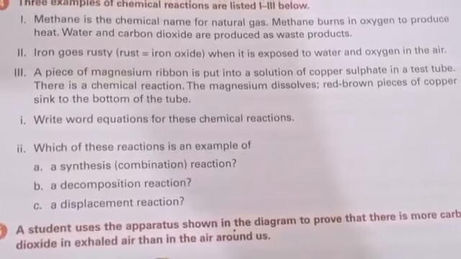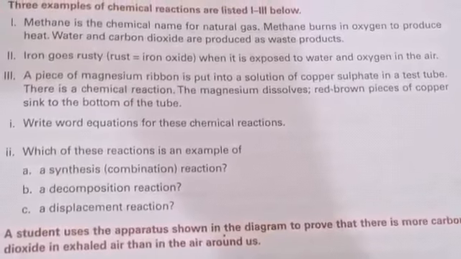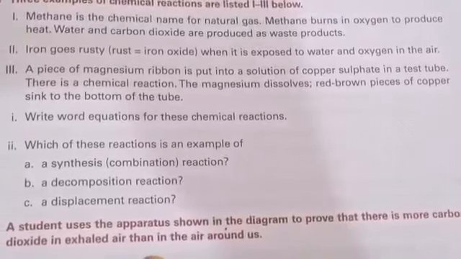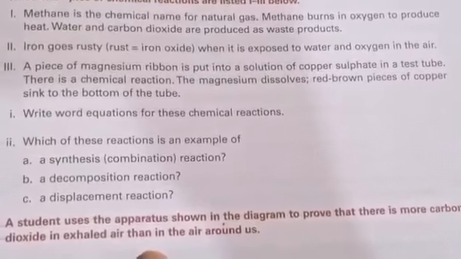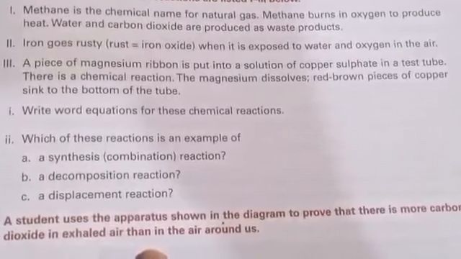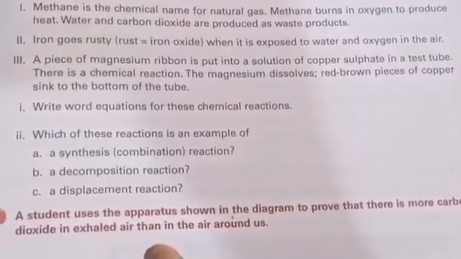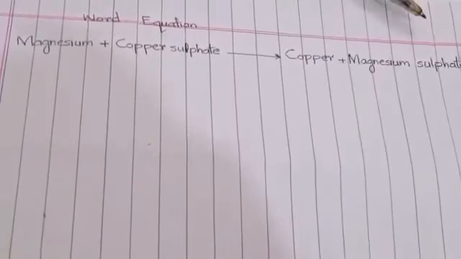Three, a piece of magnesium ribbon is put into a solution of copper sulfate in a test tube. There is a chemical reaction. The magnesium dissolves. Red-brown pieces of copper sink to the bottom of the tube. The word equation for this reaction is this: magnesium plus copper sulfate, arrow copper plus magnesium sulfate.